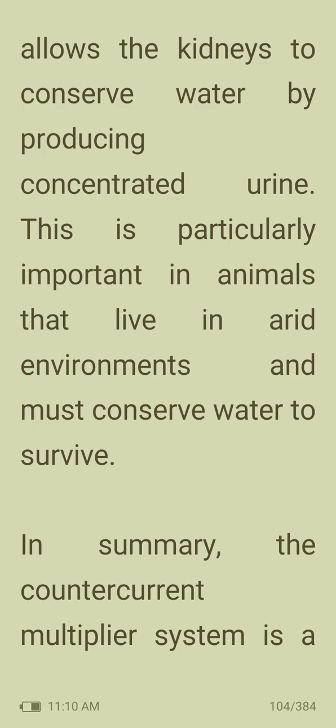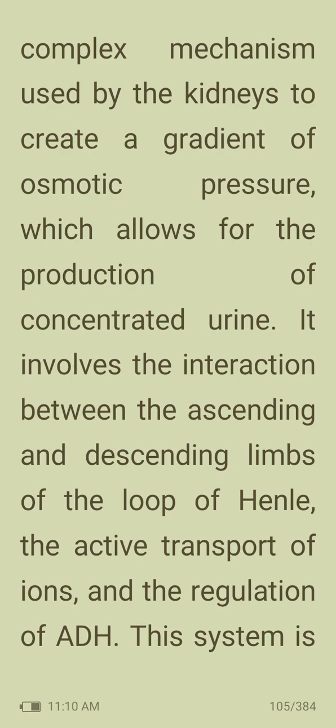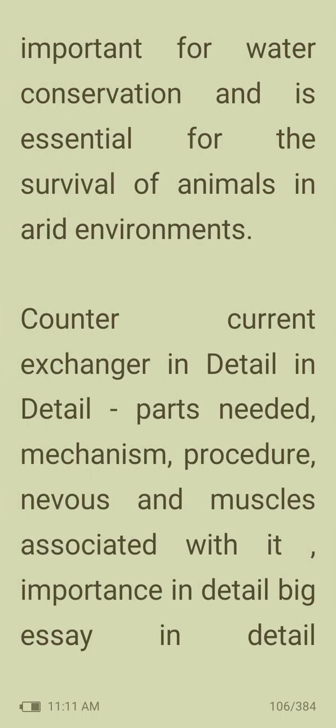So, in summary, the countercurrent multiplier system is a complex mechanism used by the kidneys to create a gradient of osmotic pressure, which allows for the production of concentrated urine. It involves the interaction between the ascending and descending limbs of the loop of Henle, the active transport of ions, and the regulation of ADH. The system is important for water conservation and is essential for the survival of animals in arid environments.